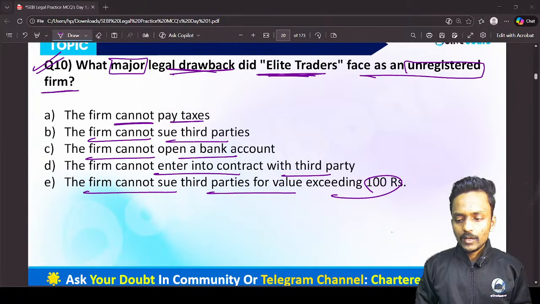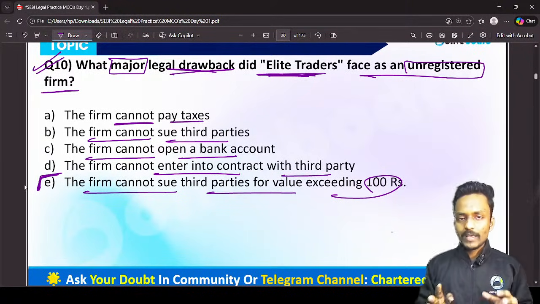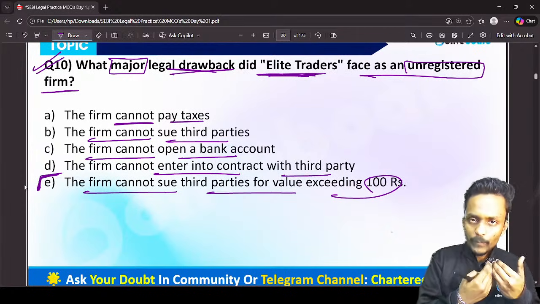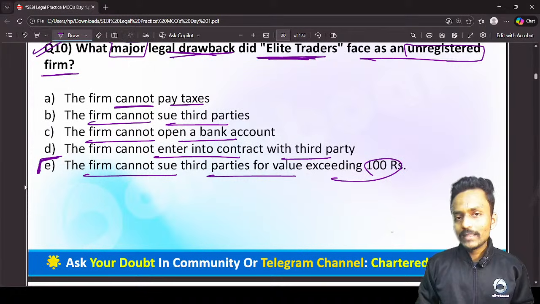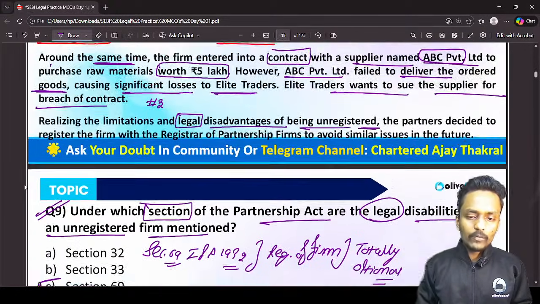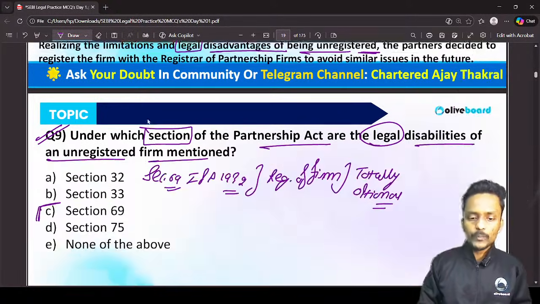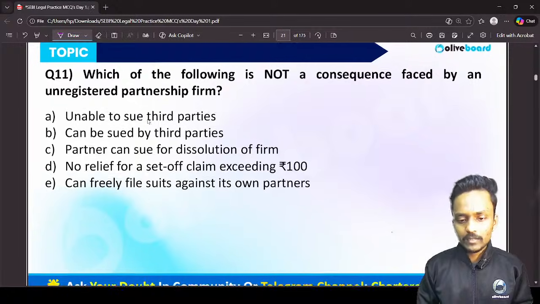Yes guys, the major disadvantage of non-registration of a partnership firm is that the firm cannot file a suit against the third party if the value exceeds 100 rupees. Yes, they may file a suit, but only if the value does not exceed 100 rupees. Otherwise, for a value exceeding 100 rupees, they are not able to file the suit against the third party. Now, in this case study, you can see they have a contract of 5 lakh, and the 5 lakh value exceeds 100 rupees. That's the reason this partnership, being an unregistered firm, is not able to file a suit against the third party.